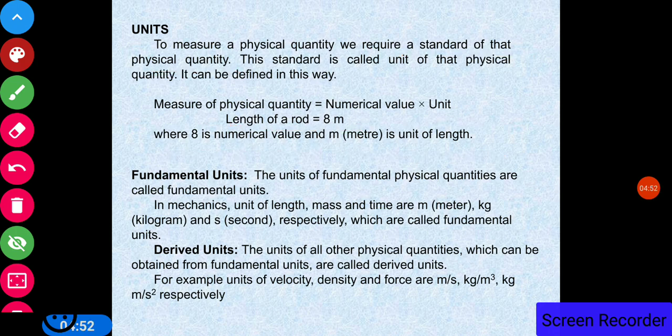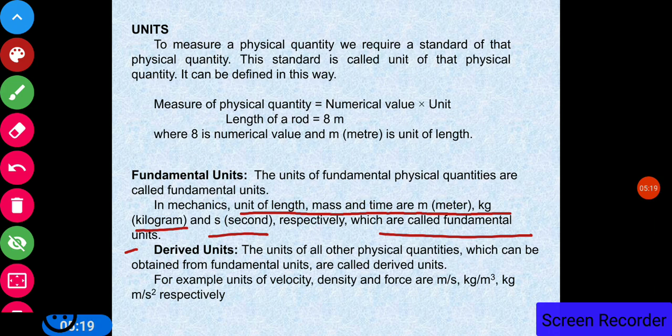Now, the fundamental units. The units of fundamental physical quantities are called the fundamental units, and units of the derived quantities are called the derived units. In mechanics, the units of length, mass and time are m meter, kg kilogram and s second respectively, which are called the fundamental units.